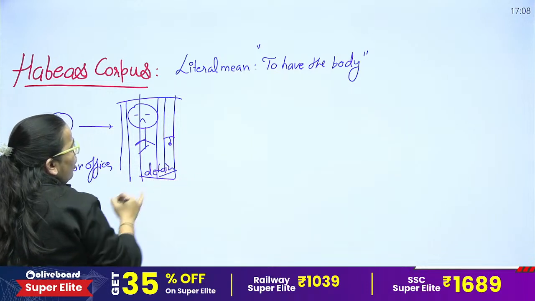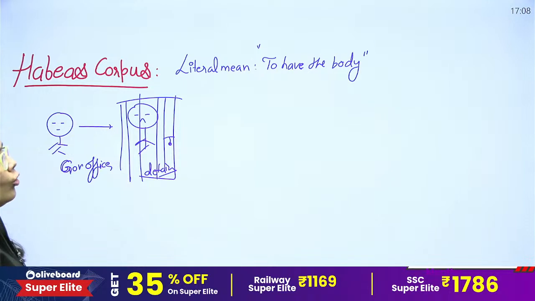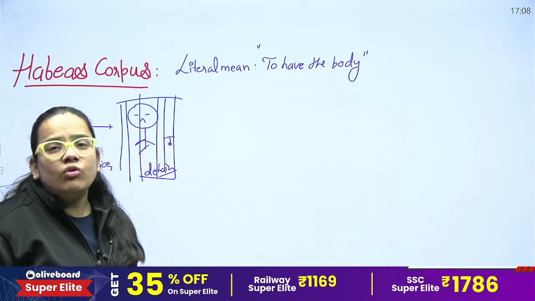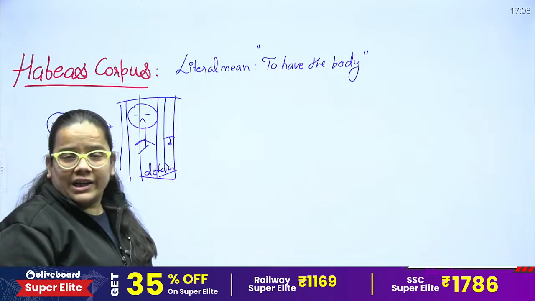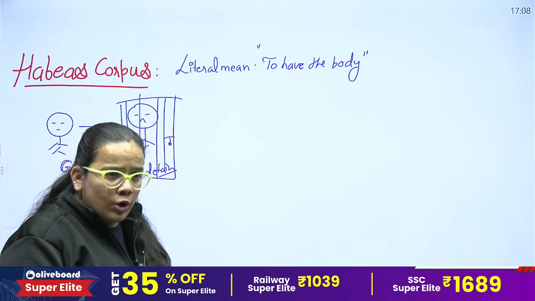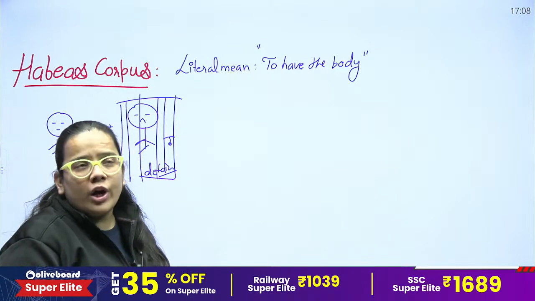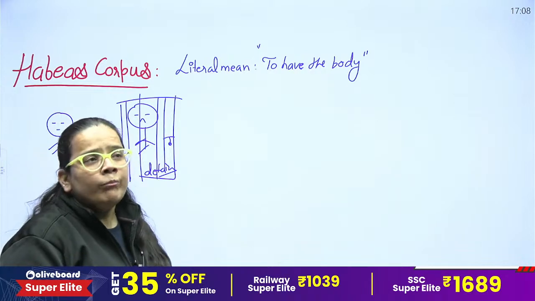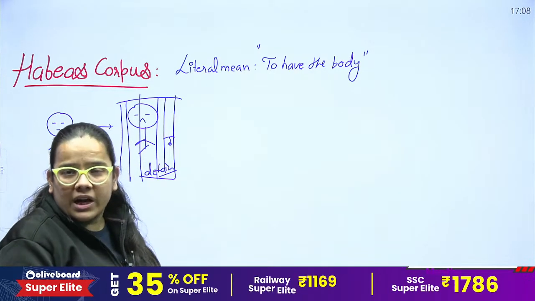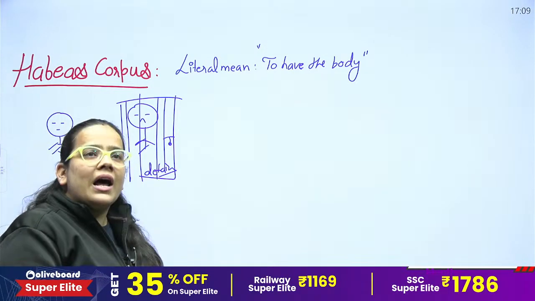Now, how would you know about the detention or about the arrest? I have told you regarding Article 22, the right to freedom. Article 22 states that if a person is arrested, he has to be presented before a court or subordinate court, in front of a magistrate, to verify that the same person is the one arrested.